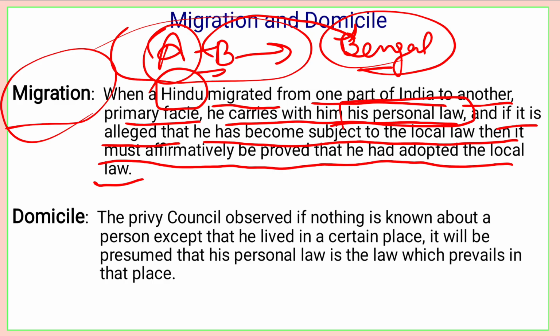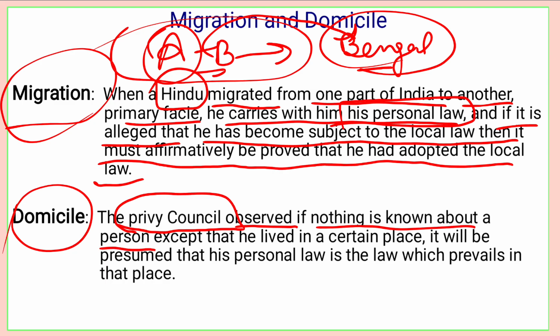Okay. Now, second is domicile. You know what domicile is. You must have your residence certificate, which shows your domicile. Domicile is a place of residence, right? So in this, the Privy Council, very early, observed that if nothing is known about a person except that he lived in a certain place, it will be presumed that his personal law is the law which prevails in that place.